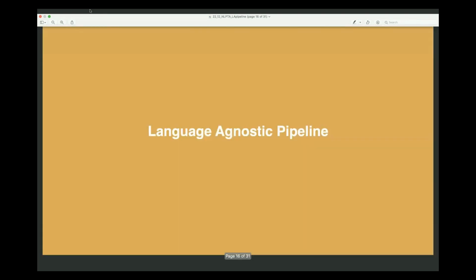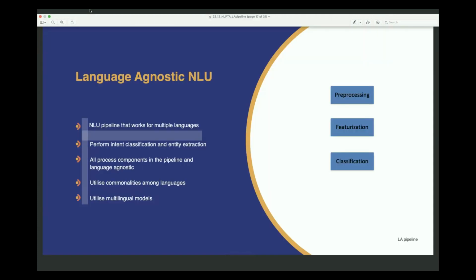Now I'll talk about development of a language agnostic pipeline. How do we do it? The pipeline for natural language understanding. By language agnostic, what we mean is that this pipeline should work for multiple languages. So usually there are steps like text pre-processing, featurization, classification, etc. in this pipeline, and each of these process components should be language agnostic.